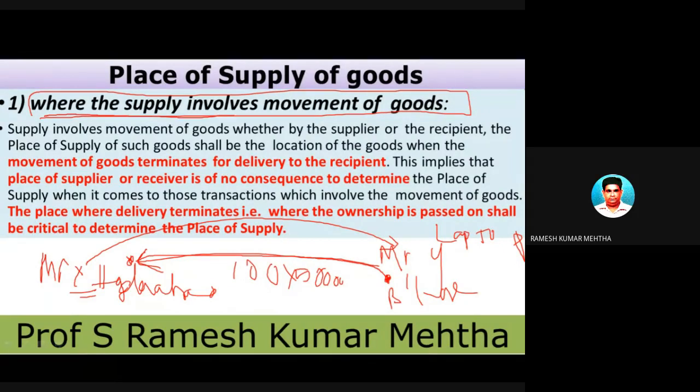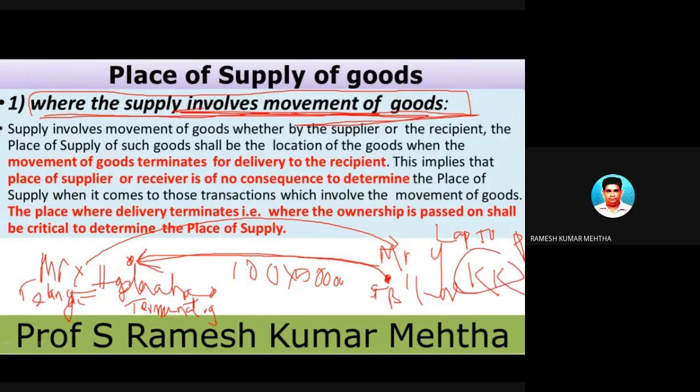The situation is where the supply involves movement of goods. Movement of goods started here, and is terminating in Hyderabad. Now, number one example, number one situation. Bangalore is in Karnataka and Hyderabad is in Telangana, and these are two different states.